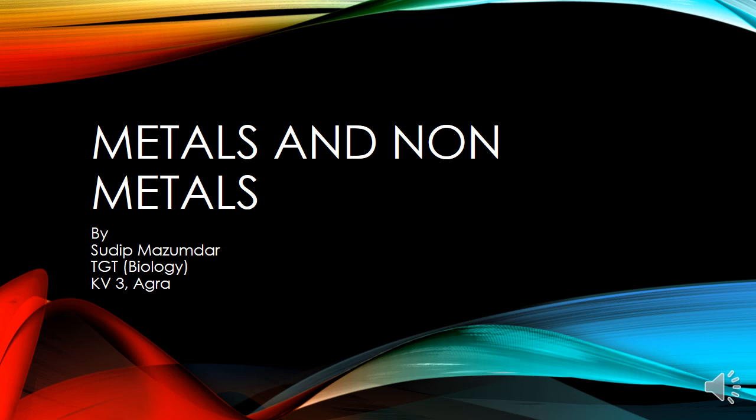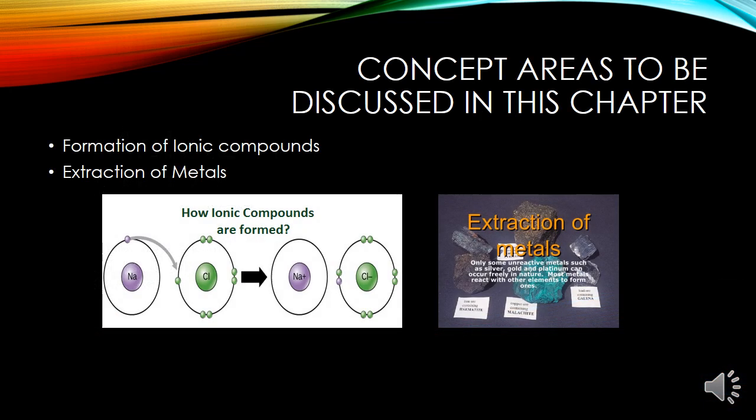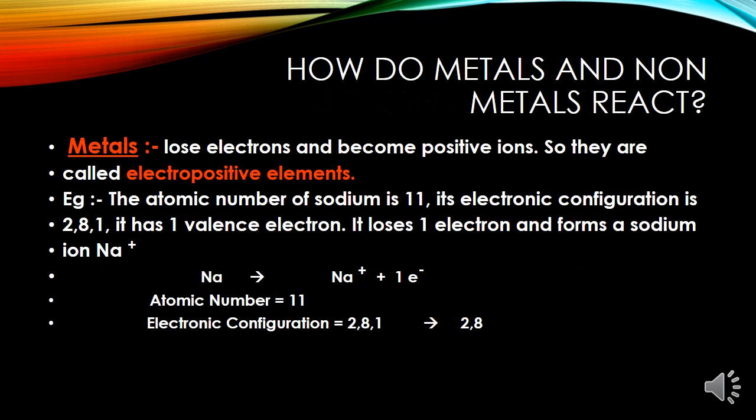I am again back with a new video on metals and non-metals. In this video, you will learn about how ionic compounds are formed and what is the science of metallurgy. The concept areas to be discussed in this chapter are formation of ionic compound and extraction of metals. Now the question is, how do metals and non-metals react?